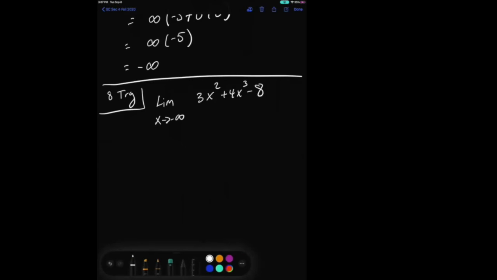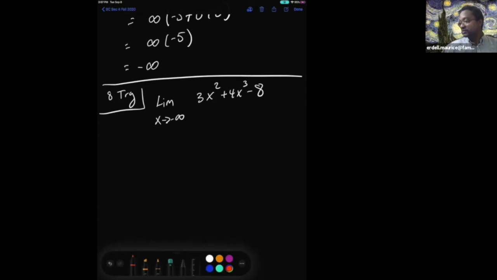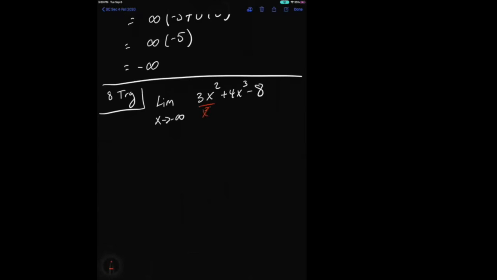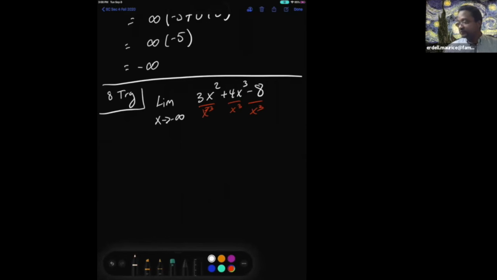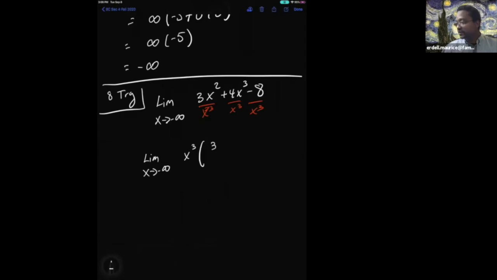So I have to divide by x cubed. So it's the limit as x approaches negative infinity. You put the x cubed on the outside, and then the first one is 3 over x, the next one is 4, and the last one is 8 over x cubed.